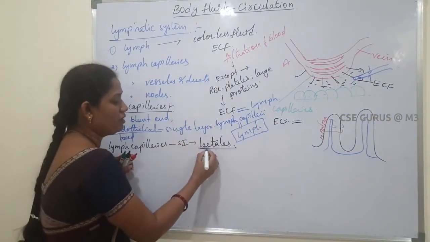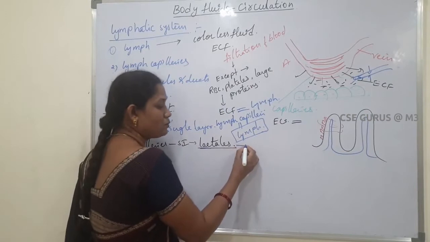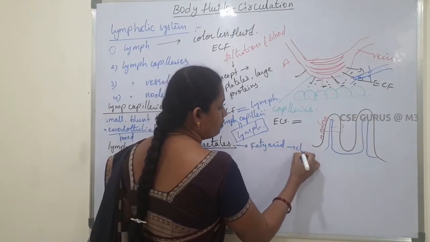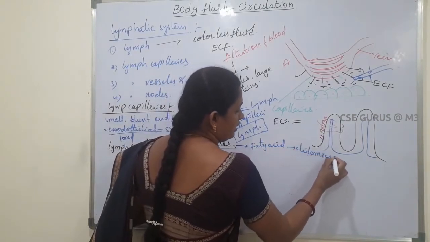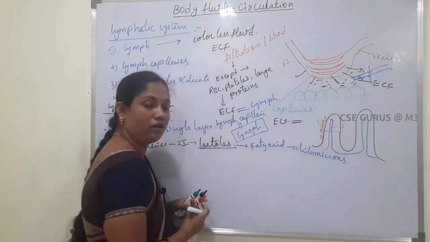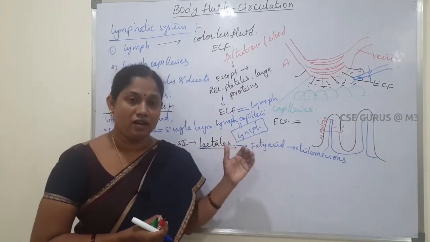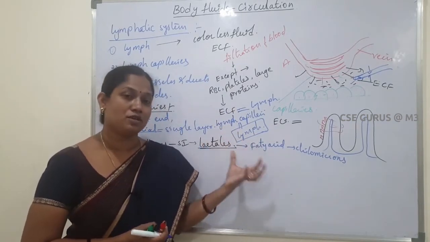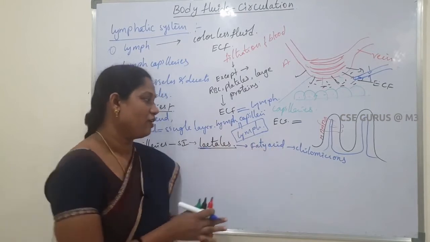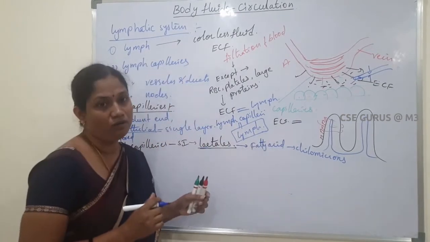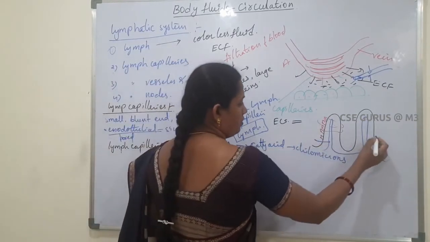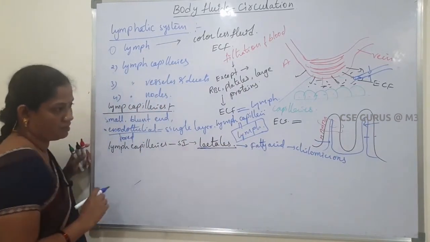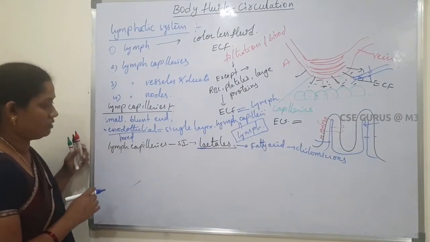These lymph capillaries are called lacteals, which help in the absorption of fatty acids in the form of chylomicrons. Fat digestion and absorption takes place in the small intestine. The fatty acids are absorbed in the form of chylomicrons. That's why these lymph vessels in the small intestine are called lacteals. Okay, so this is about lymph capillaries.